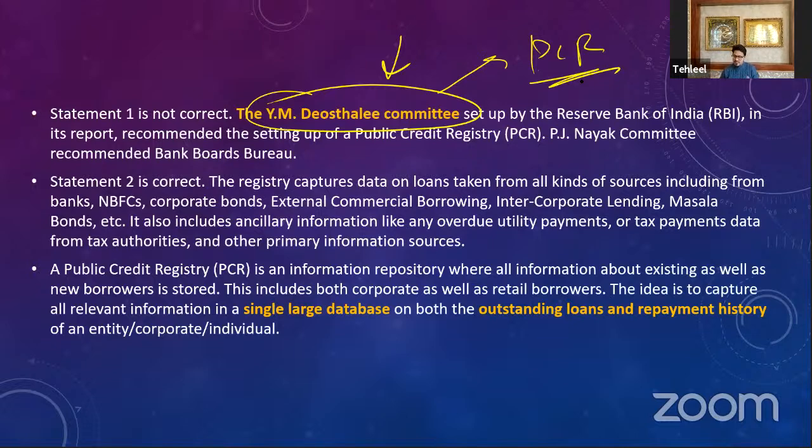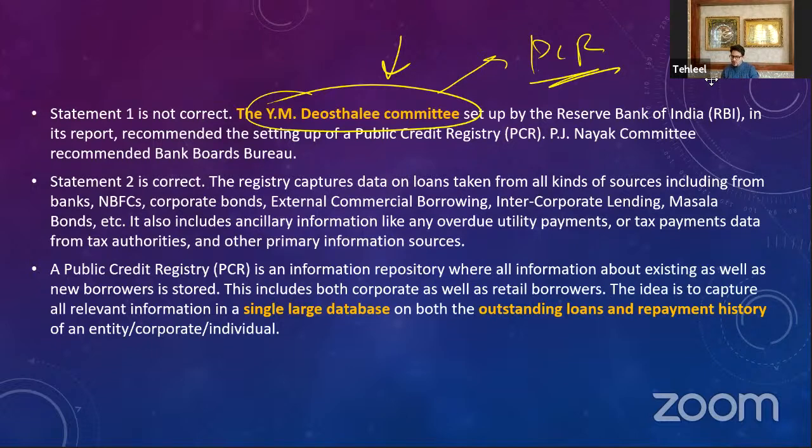We need to have a single big large database of all these transactions between the corporates, between the normal borrowers, these individual borrowers that are actually getting the money, all sorts of borrowing that is happening in the economy, whether it be borrowings from the NBFC, whether it be borrowing from the normal banks, borrowings as corporate bonds, external commercial borrowings, masala bonds, rupee denominated bonds, dollar denominated bonds.